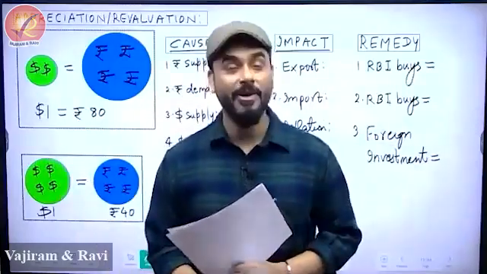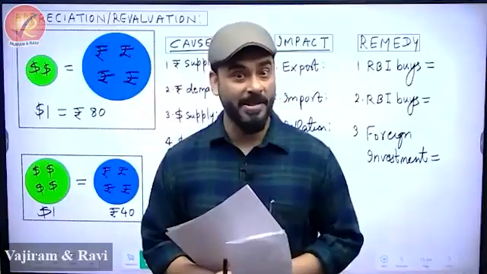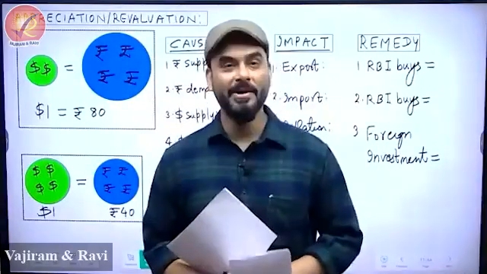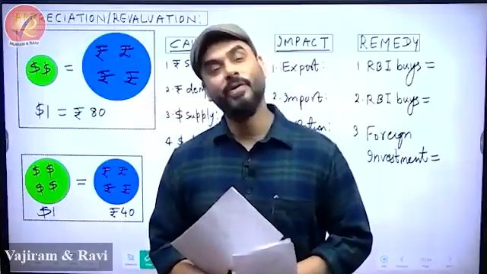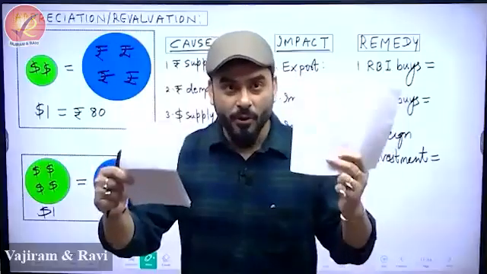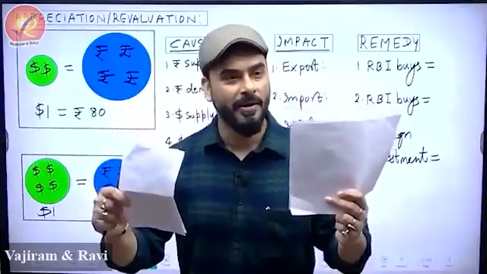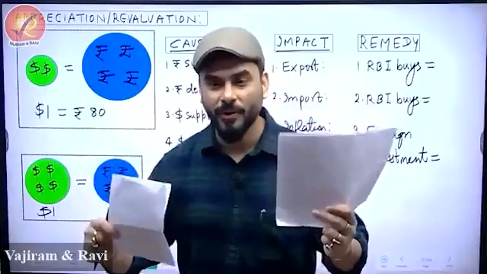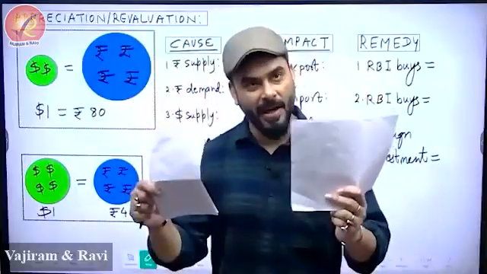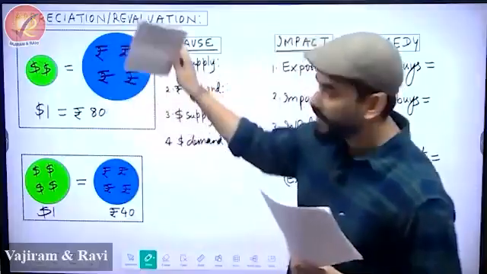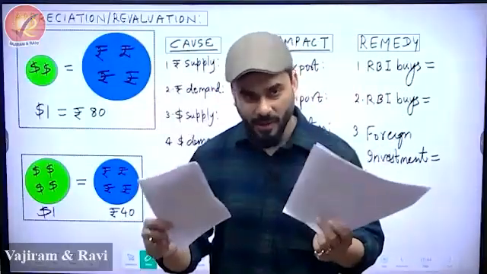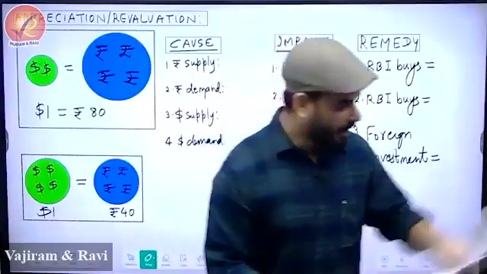Now I am important. So when you are important, what do you do? You don't go to that place every day. To some parties, you reach a little late. To some parties, you don't even go. You will go once a year. So RBI says, now I am more important, so let me take out some currency. Now our rupee looks all of a sudden very important, because now 40 rupees is equal to $1. That's called appreciation. Or that is also called revaluation. If RBI does it deliberately, it is called revaluation. If it happens because of market forces or demand and supply, it is called appreciation. Now let us do this.